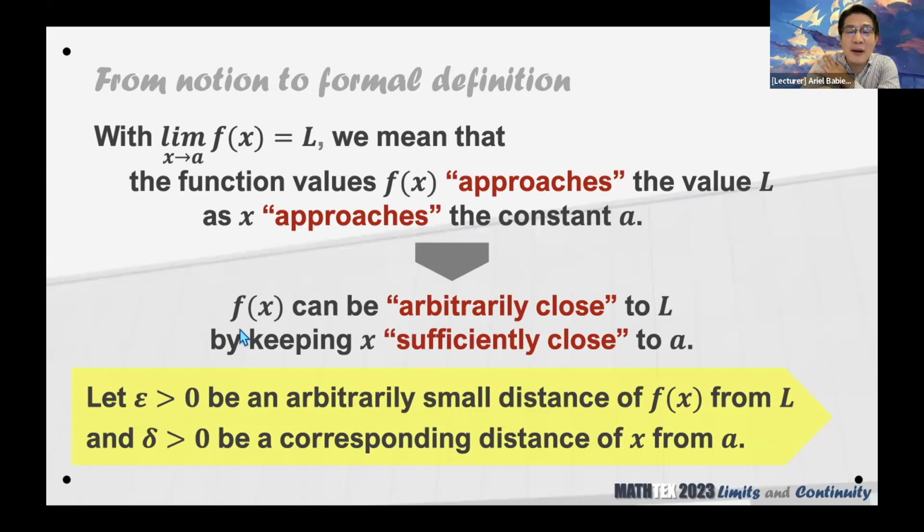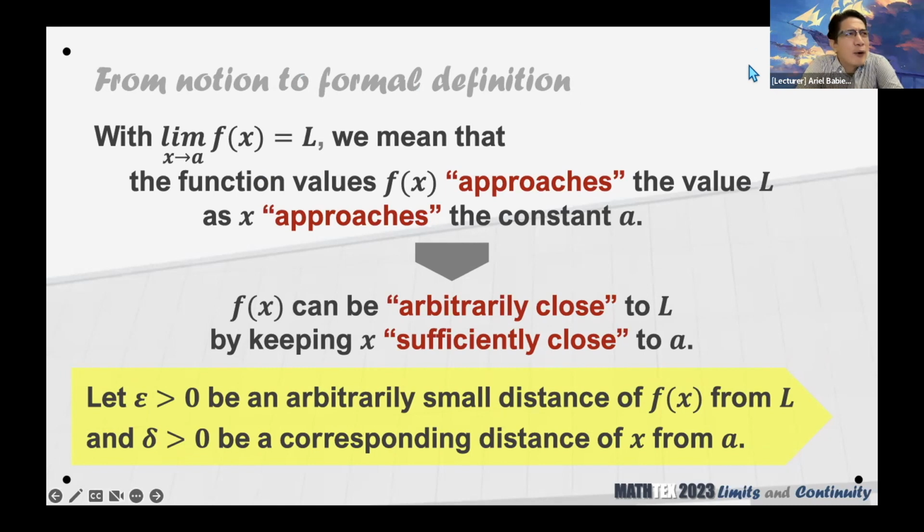Okay? Kung gaano kalayo ang bayan ninyo dun sa next town, siyempre medyo malayo yun in terms of kilometers. But then when we talk of limits, kailangan kasi natin ay small distances. And classically in mathematics, sometime in the history of mathematics, they use epsilon and delta to denote small distances. Okay? So again, wag matakot kay epsilon at delta. Sabi kasi nung kanina, scary, nakakatakot naman yan. Ano yung mga yan? Epsilon and delta are just small distances. How small? Relatively small. Mahirap kasing sabihin sa math ang small, right?